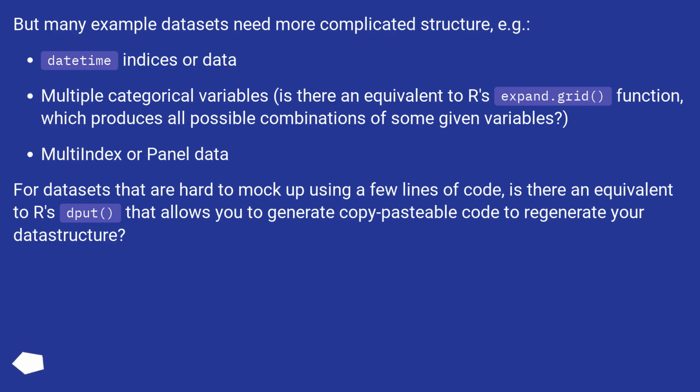Multi-index or panel data. For datasets that are hard to mock up using a few lines of code, is there an equivalent to R's dput output that allows you to generate copy-pastable code to regenerate your data structure?